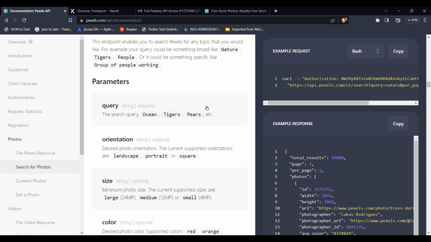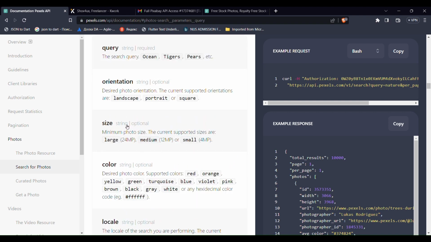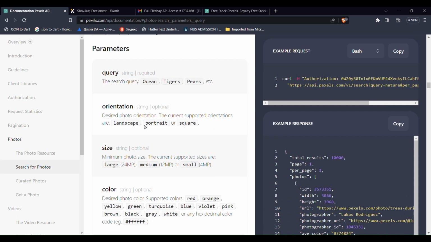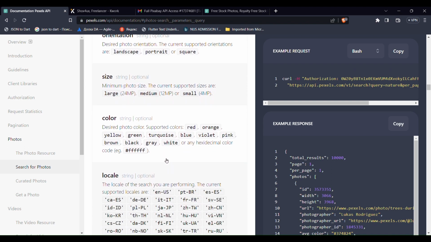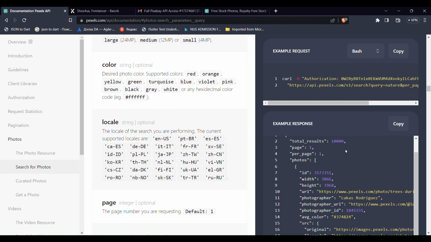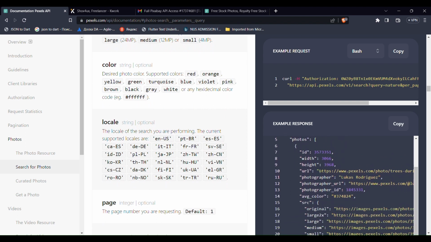It finds everything. And here for the query parameter, we will pass it. Then orientation, should it be landscape, portrait, square, size, everything it provides us here in JSON format.